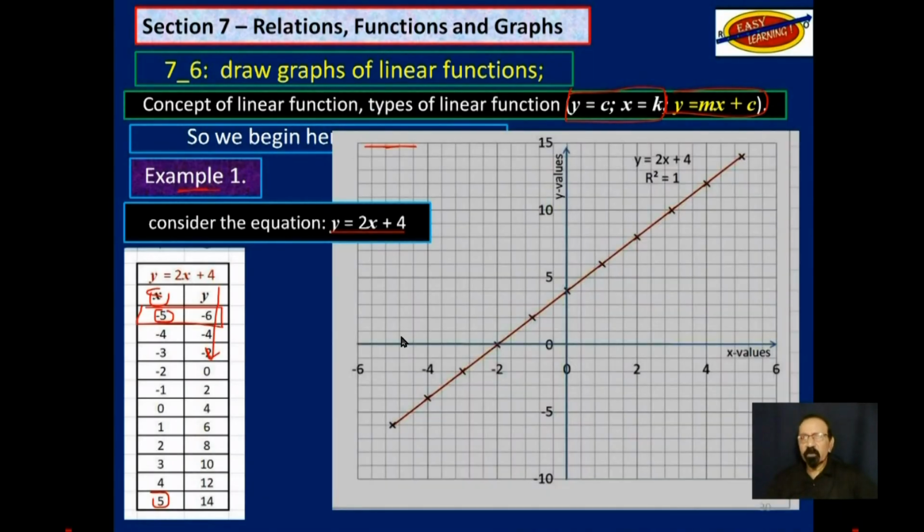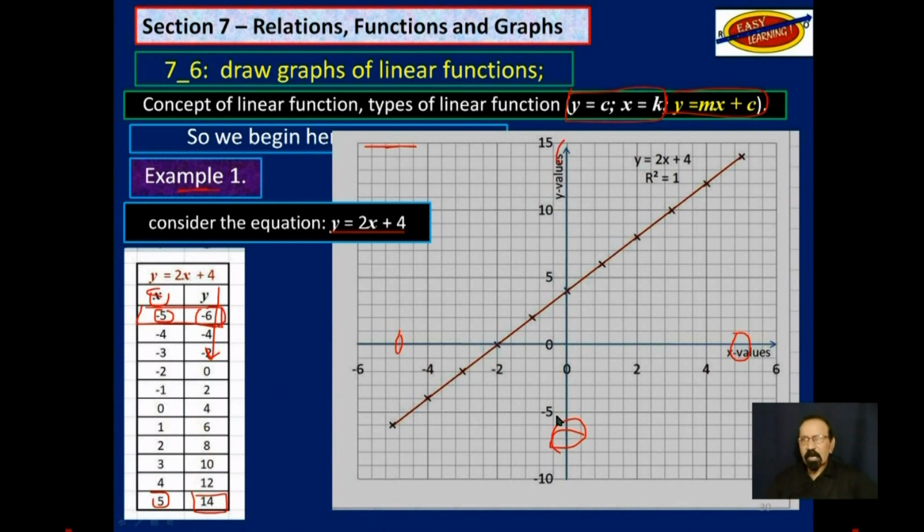So you draw your two axes. Note the x-axis is -5 on the left to +5 on the right, but you go a little beyond that. And the y-axis is -6 down below here, and it goes up to 40.